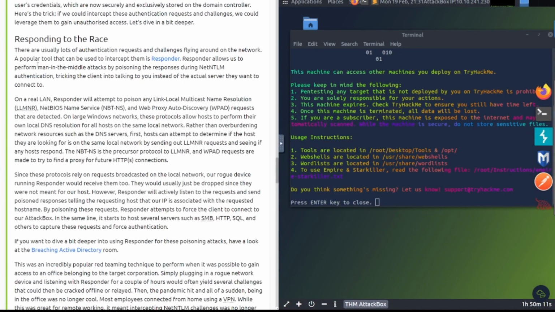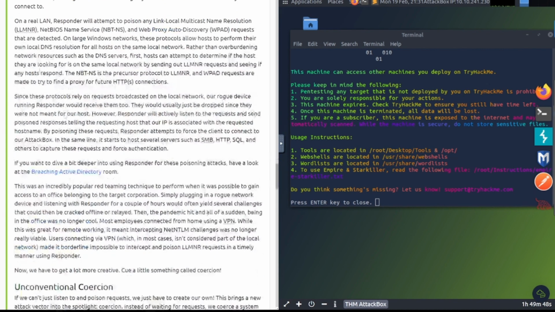Responding to the raise. There are usually lots of authentication requests and challenges flying around on the network. A popular tool that can be used to intercept them is Responder. And that's absolutely true. Responder allows us to perform man-in-the-middle attacks by poisoning the responses during Net-NTLM authentication, tricking the client into talking to you instead of the actual server they want to talk to.